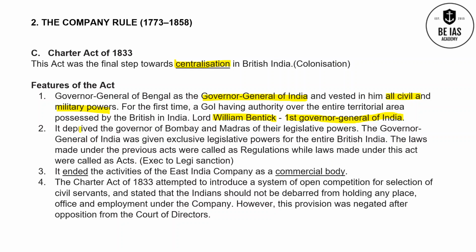It deprived the Governors of Bombay and Madras of their legislative powers. That is, the powers to make laws of the Governor of Bombay and the Governor of Madras were taken away, and these were given to the Governor General of India. He was given exclusive legislative powers for the entire British India. Till now, the laws made under the previous acts were called regulations, while the laws made under this act were called acts.